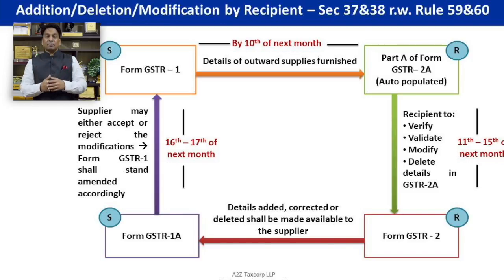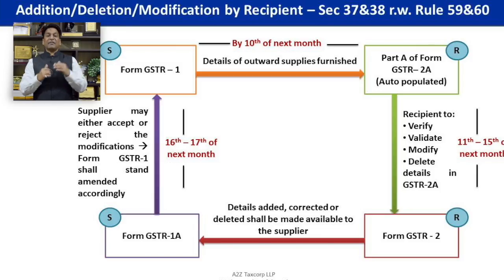But the question comes, there is a negative list of goods or services in the GST regime under section 17 subsection 5 of the CGST Act 2017. Even though you can see such transactions in your 2A while finalizing GST R2, you can't take credit because these are called the negative list of inputs or input services.